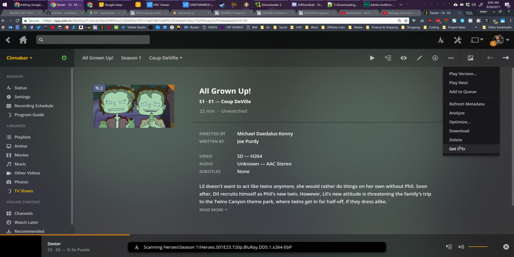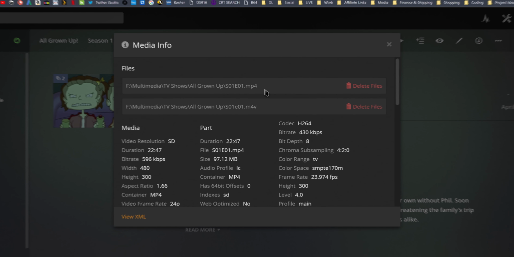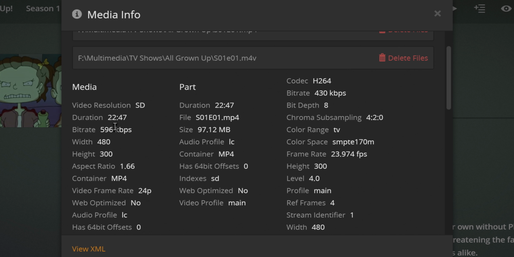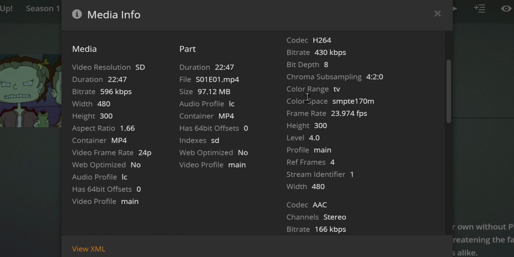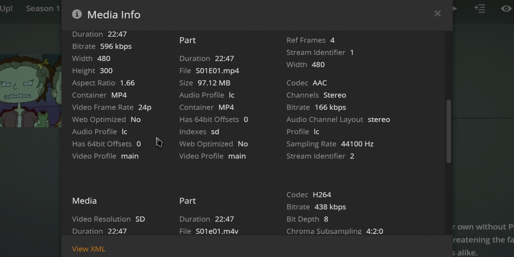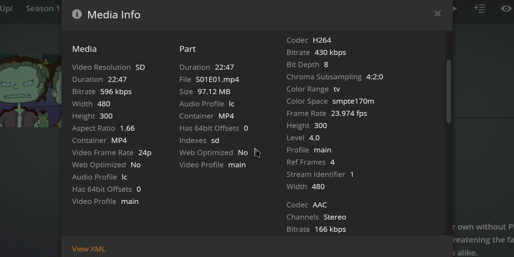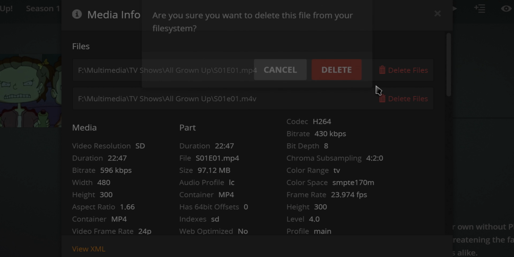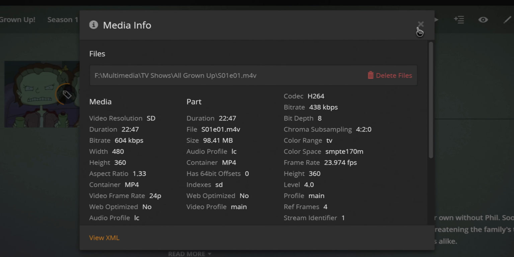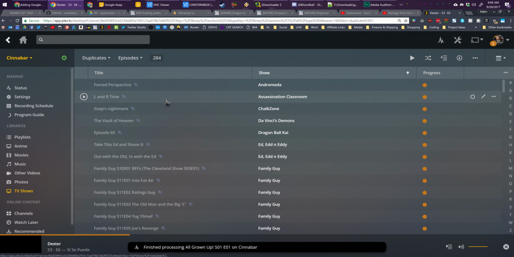So we go to Get Info again, and you can see, yeah, there's 2 different ones. That's weird. The MP4 is 480 by 300 resolution at about 430 kilobits per second. The MKV is 480 by 360 and about the same bitrate. It's a little weird, but it looks like we don't want the MP4. So I would go ahead and delete that. And then we can go back to that same filter and keep going through these.